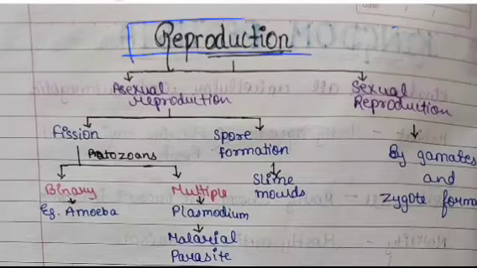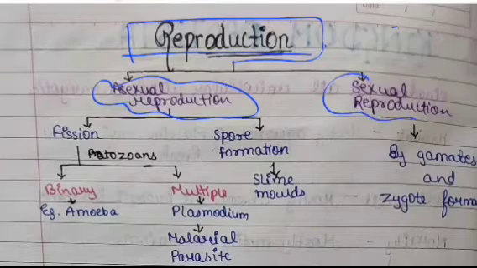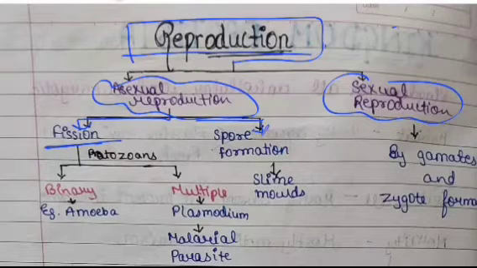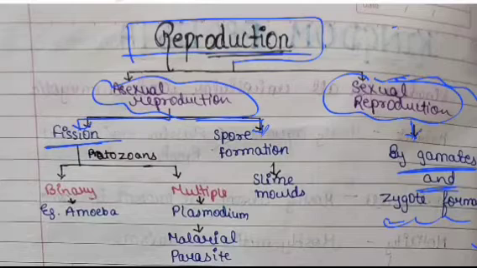Now let's start with the next topic, reproduction in Protista. It can be done through both asexual and sexual methods. In case of the asexual method, it can be done through fission and spore formation. In case of sexual, obviously gamete formation takes place, and then a zygote is formed.